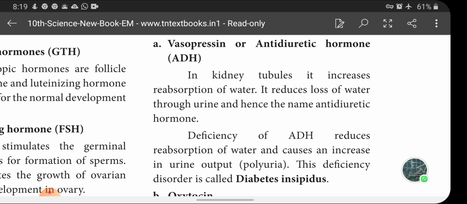This reabsorption of water is affected by a hormone called antidiuretic hormone, secreted by the posterior pituitary. If this hormone decreases in its secretion, the reabsorption of water will be affected. Okay, and also it controls the contraction of blood vessels, hence it is called vasopressin. In kidney tubules it increases reabsorption of water. It reduces loss of water through urine and hence the name antidiuretic hormone.